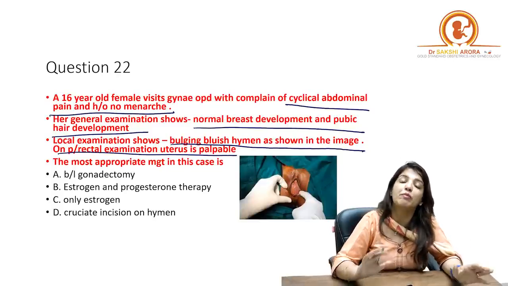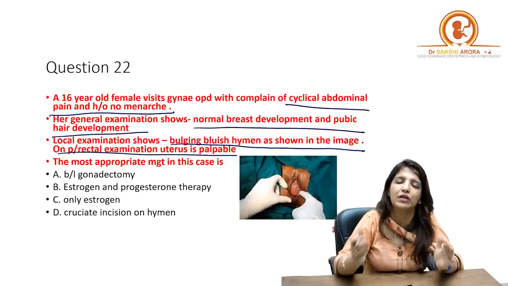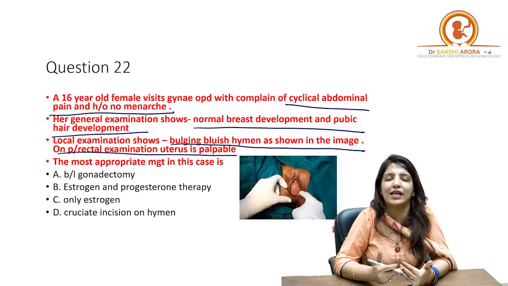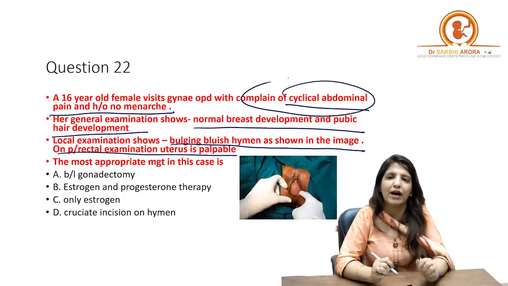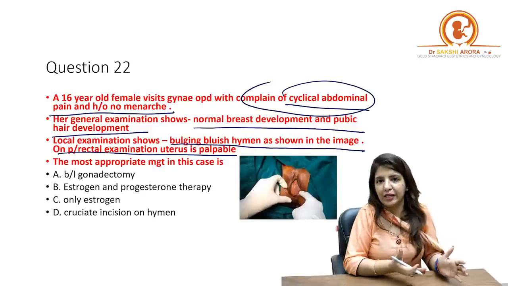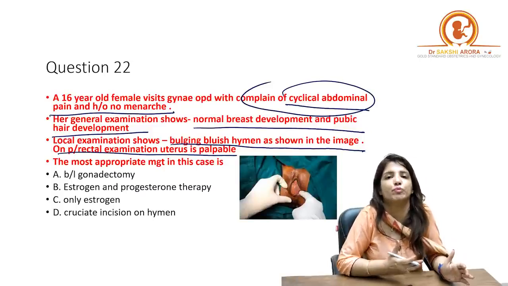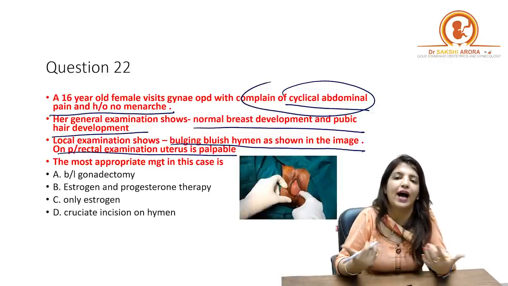Such females menstruate normally, but because there is no opening in the hymen, menstrual blood will not come out. They experience cyclical abdominal pain every month but do not have any periods. On local examination you will see a bluish bulging hymen because blood has collected in the vagina and in the uterus.